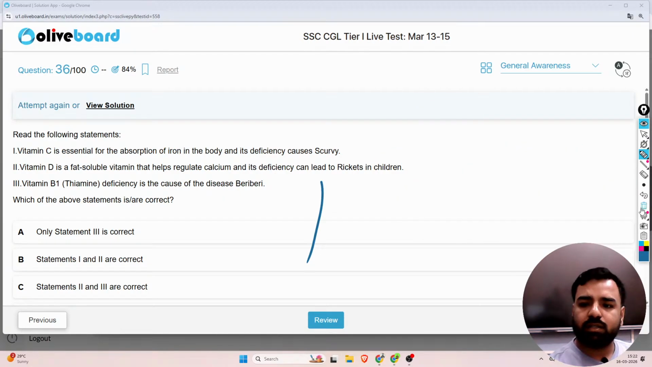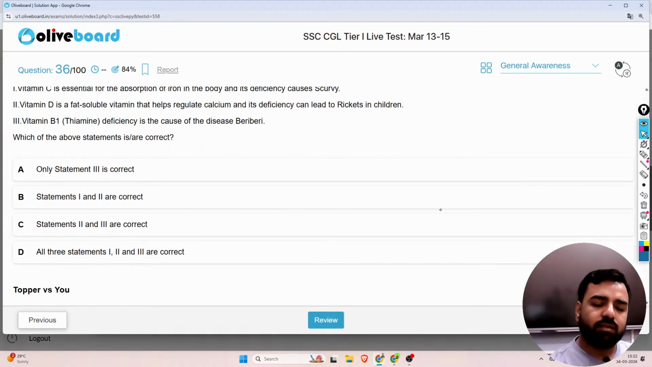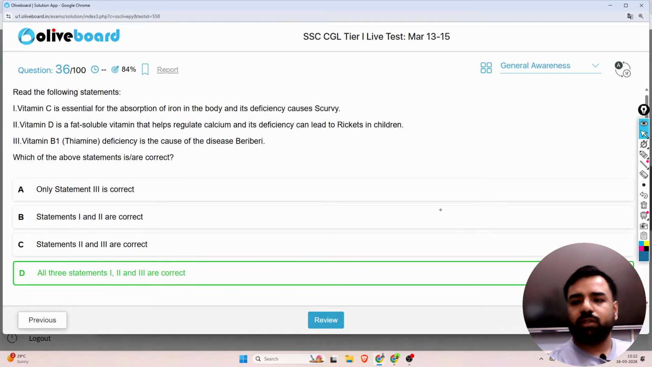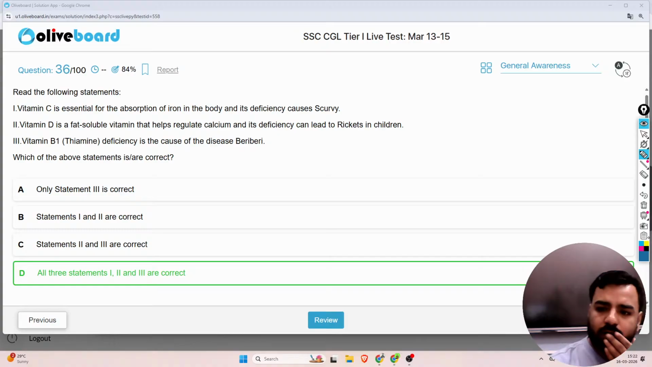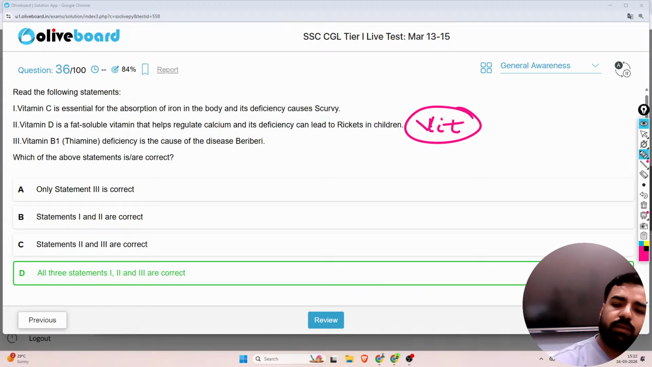Let me check. I guess it would be D. Yeah. So all these statements are correct. One more thing now is which vitamin is soluble in which part? For that, please remember vitamins are of two different types. Which two different types? One is fat soluble and another one is water soluble.